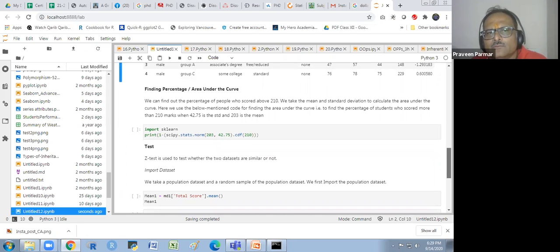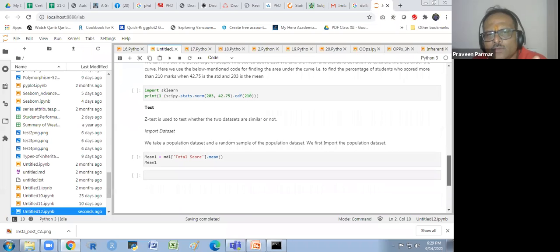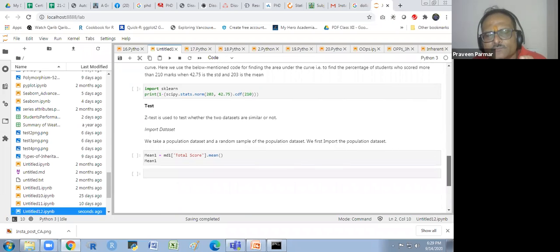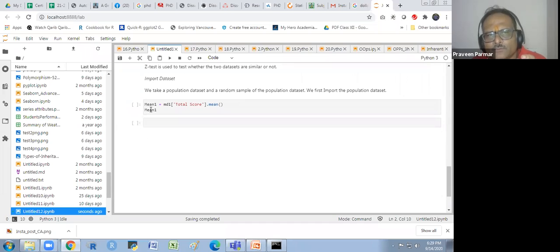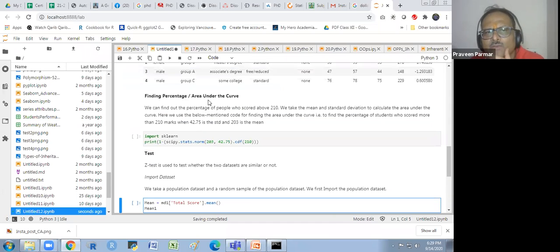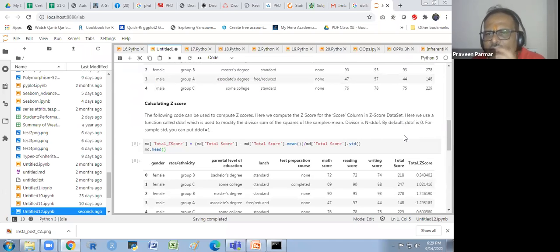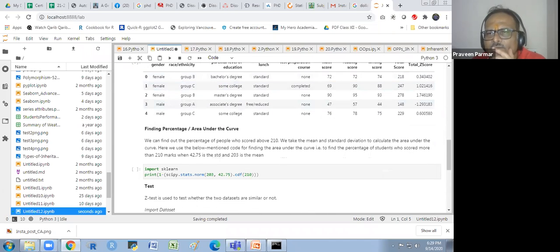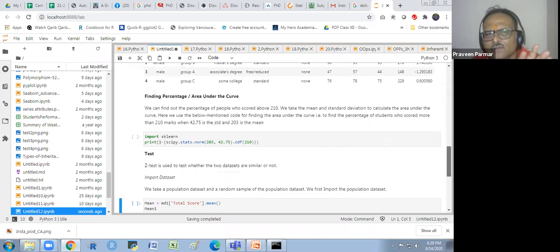Now, if you want to do the z-test, what will you do? You should have the population mean, and you should have the score of this, then you could find out this. So I think it is very hectic.